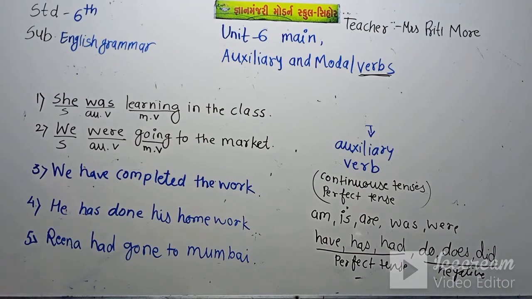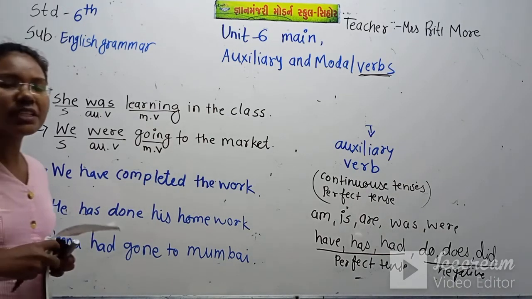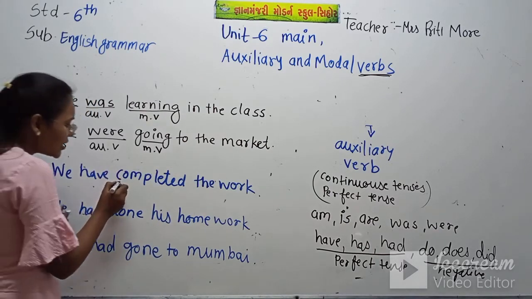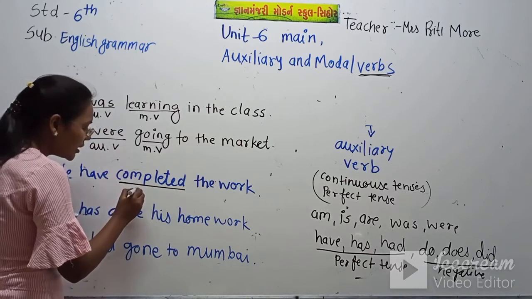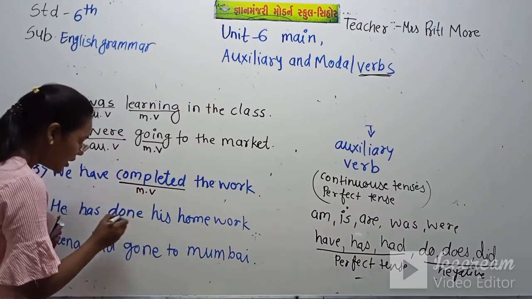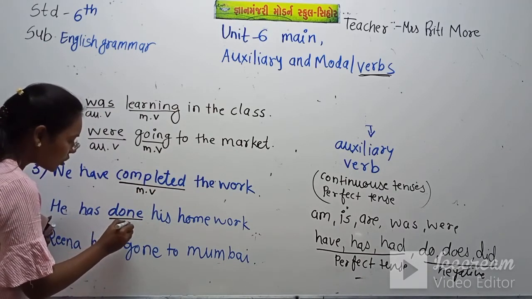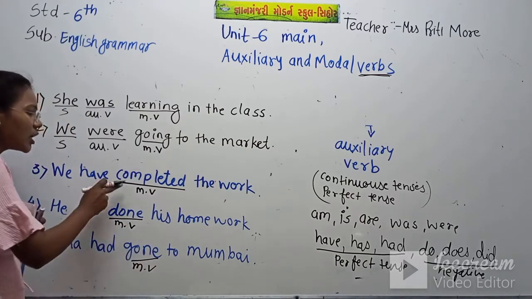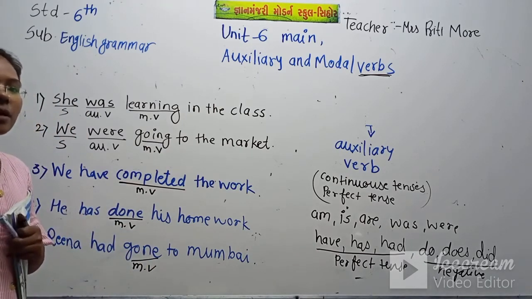Now here these are the perfect tenses, and in the perfect tenses we use the third form of the verb. So where is the verb? This is completed. This is the main verb. Here also the main verb, and this gone is also the main verb. Complete, completed, completed.